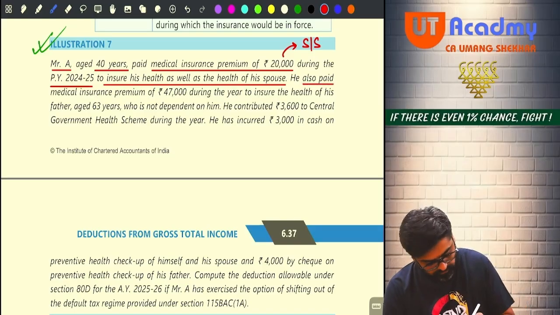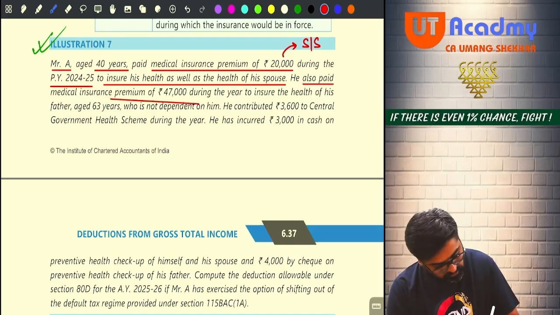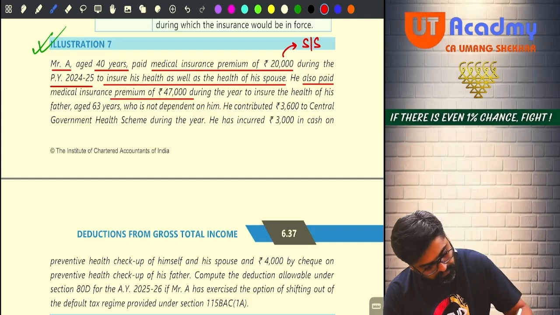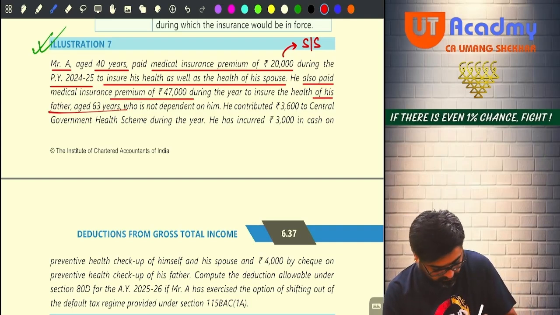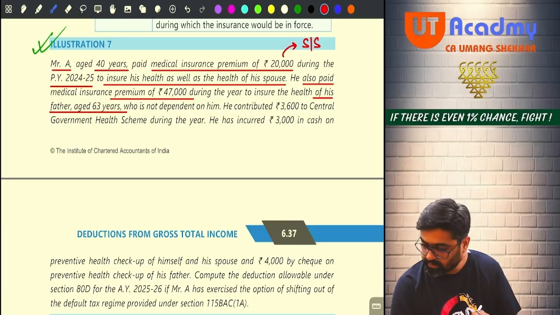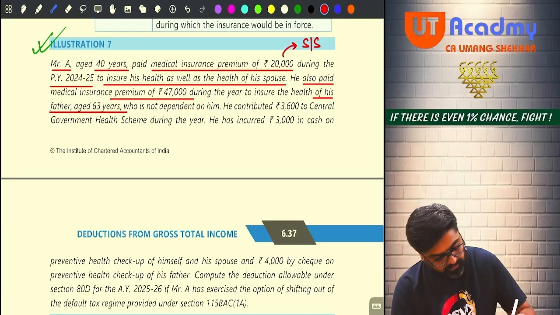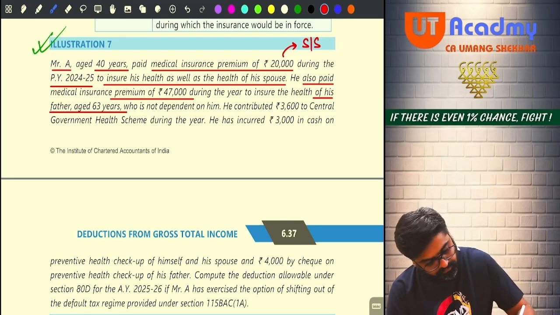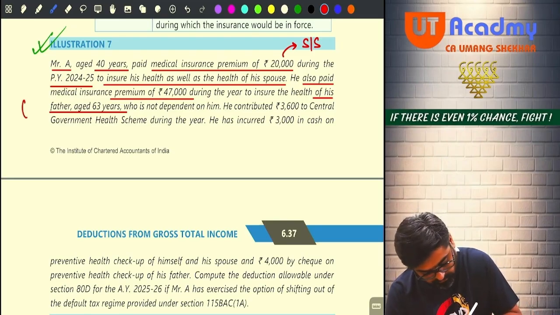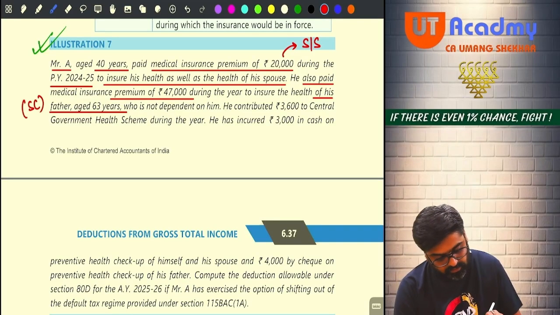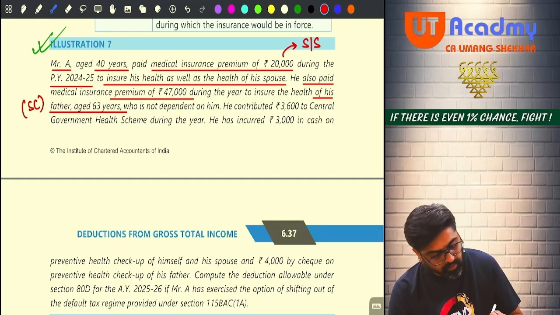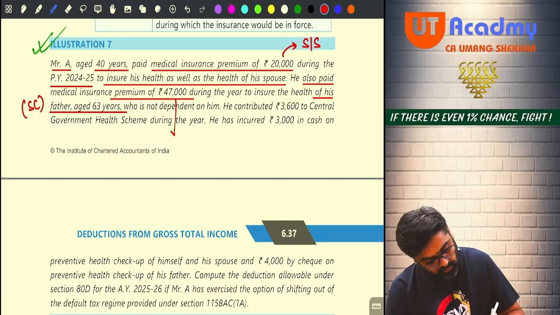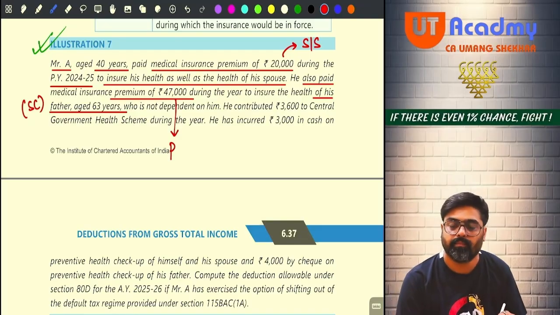Also paid premium of 47,000 of his father, 63 years. So father is a senior citizen. For him 47 is paid. So 47 is paid for parents.